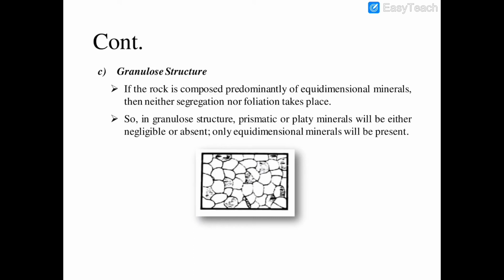Granulose structure. If the rock is composed predominantly of equidimensional minerals, then neither segregation nor foliation takes place. So in granulose structure, prismatic or platy minerals will be either negligible or absent. Only equidimensional minerals will be present. I think now you can understand this. In this case, only equidimensional minerals are present. Since only one type of mineral shape is present, that's why neither segregation nor foliation takes place. Here, this is a typical picture which represents the granulose structure.